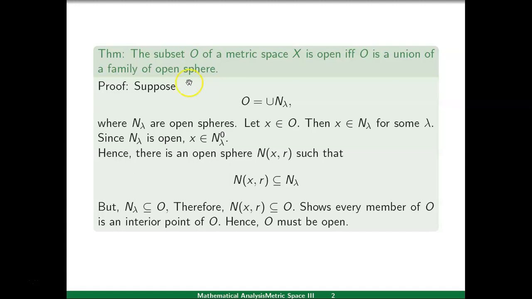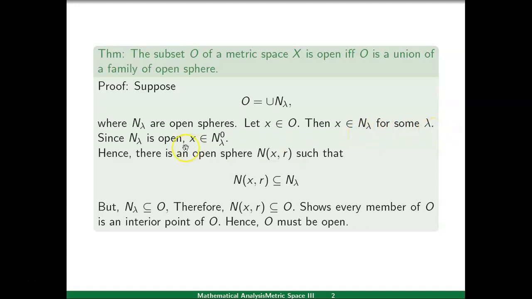To prove this, firstly we suppose that set O is the union of open spheres N_λ. We will prove that the set O is open. To prove that O is open, we will prove that every point of set O is an interior point of O. Let us take an arbitrary point x belongs to O. x belongs to O and O is the union of N_λ. This means x belongs to N_λ for some λ.